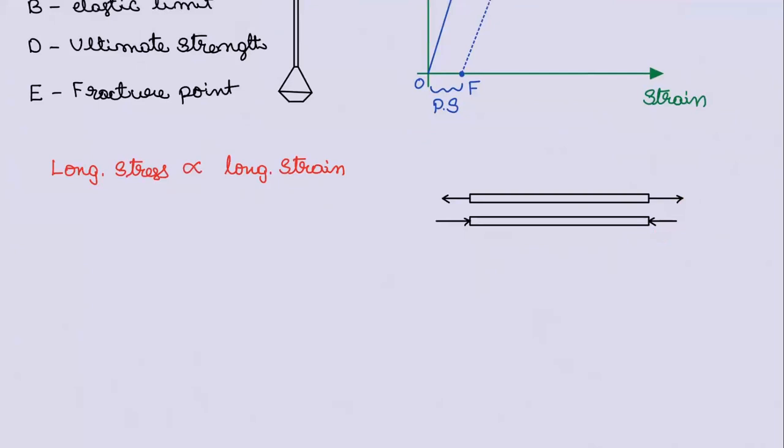The proportionality constant, force by area, because stress is force by area. The proportionality constant in the longitudinal case is Young's modulus Y. Strain is longitudinal strain, change in length by original length. Now you know very well, force by area can be written as F by A.